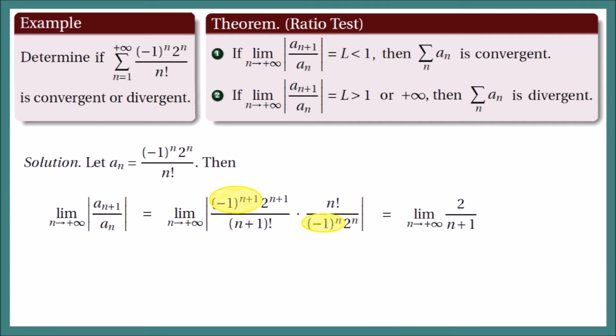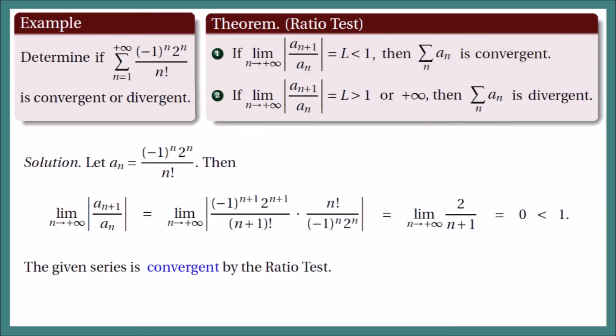Now how about -1 raised to n plus 1 divided by -1 raised to n? That is equal to -1, but at the same time, we have absolute values. So, -1 under the absolute value will just be equal to +1. So, we only have the limit of 2 over n plus 1. And if we get that limit, as n goes to positive infinity, we have 2 over infinity, and that is 0. 0 is less than 1, and by the ratio test, the series of a sub n is convergent.